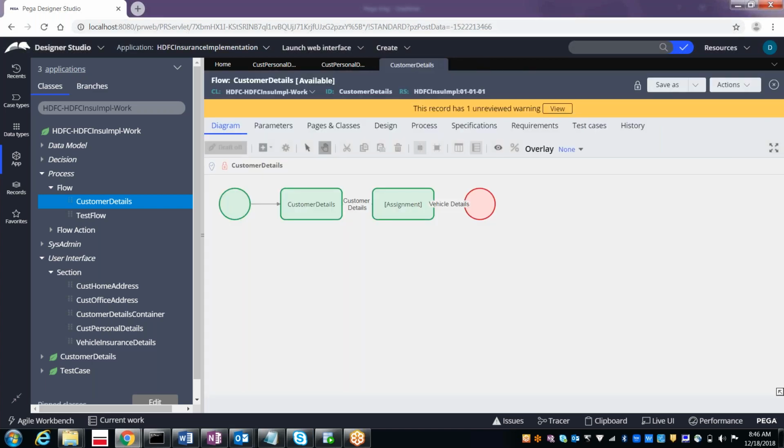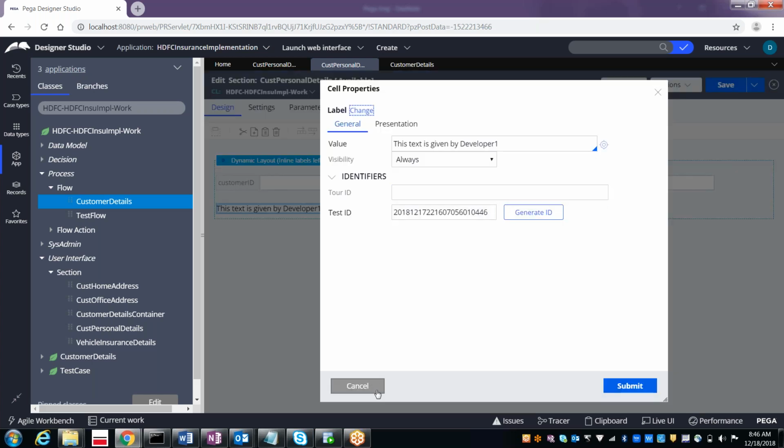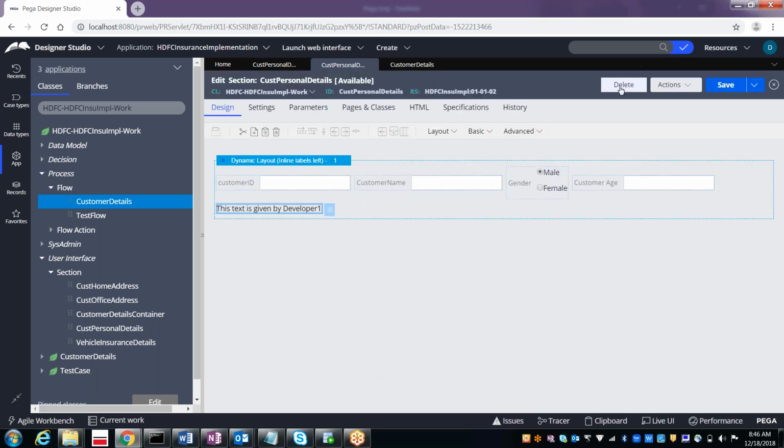Now let me delete it again. Where is the delete option? This is the delete. What is the difference between delete item here and delete here? Here the selected property will be deleted.